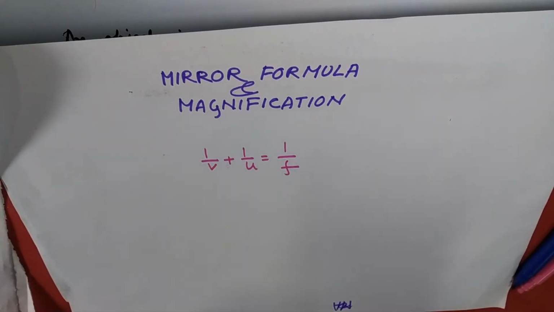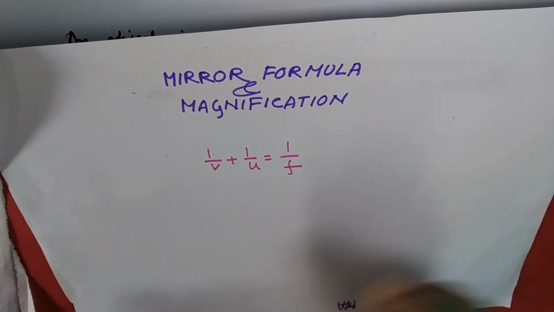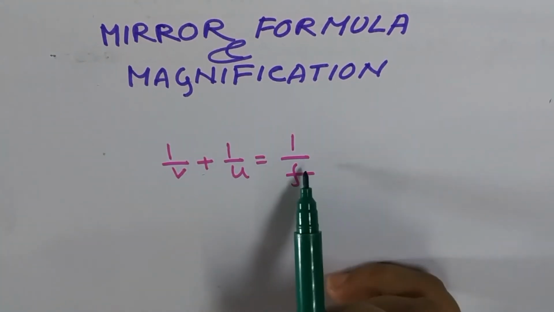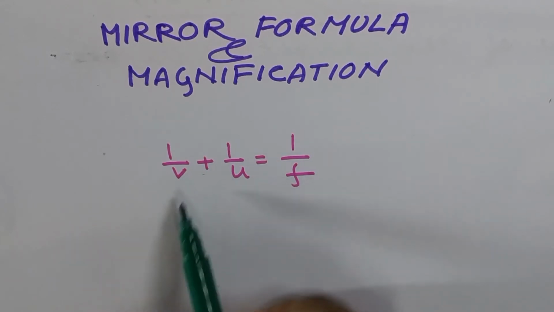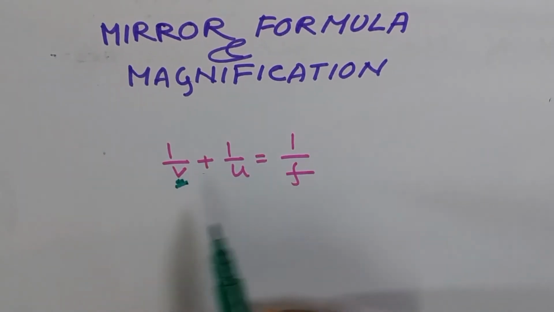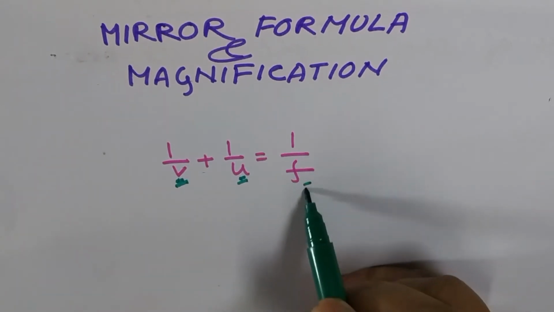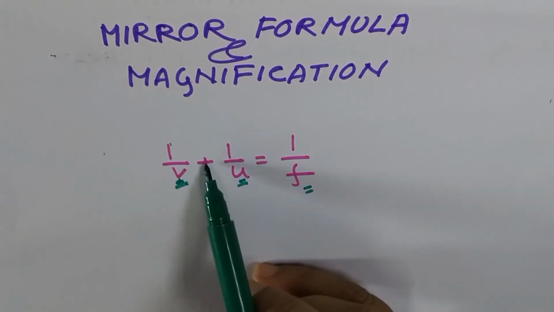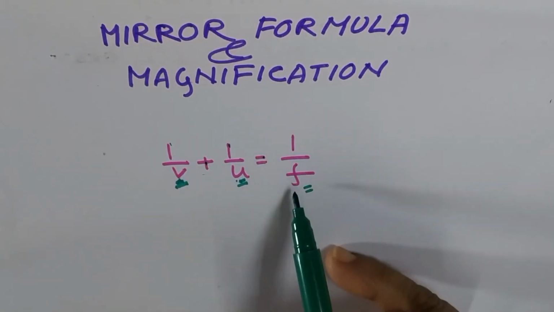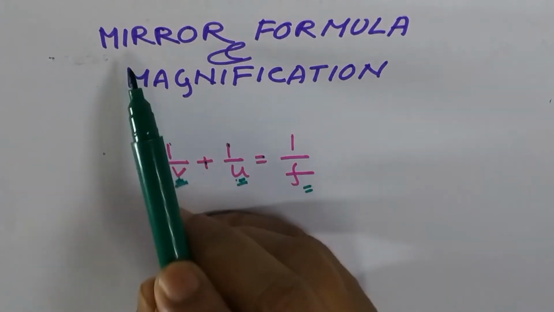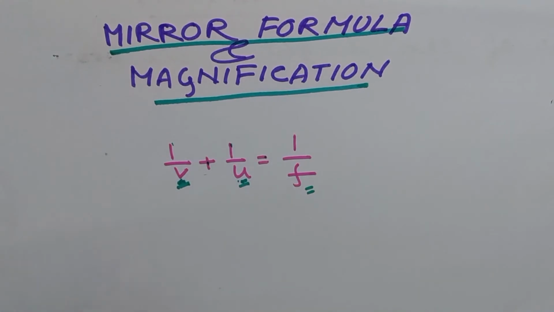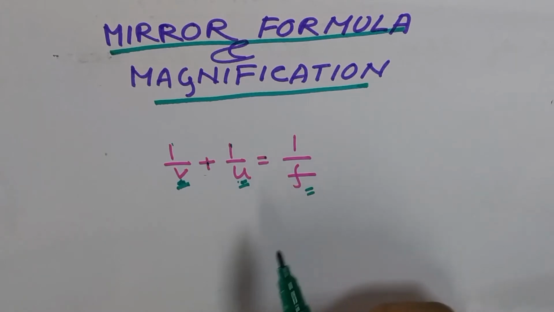Now from here we will learn about the mirror formula and magnification. What is the mirror formula? The mirror formula shows the relationship between image distance, object distance and focal length. That is, for a mirror, 1 by v plus 1 by u equal to 1 by f, and it is called the mirror formula. Magnification is the ratio of the height of the image to the height of the object.